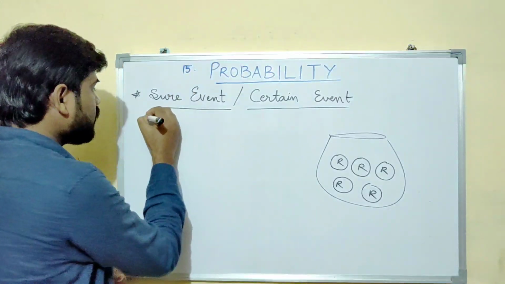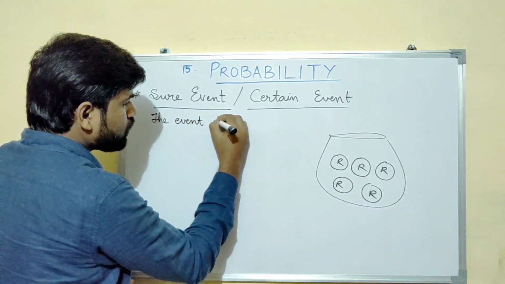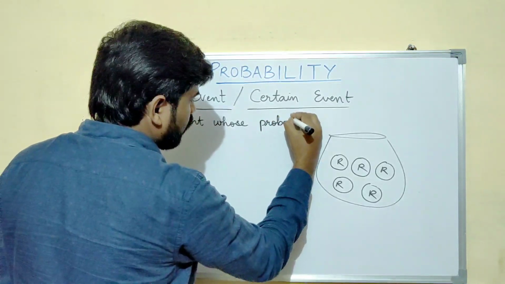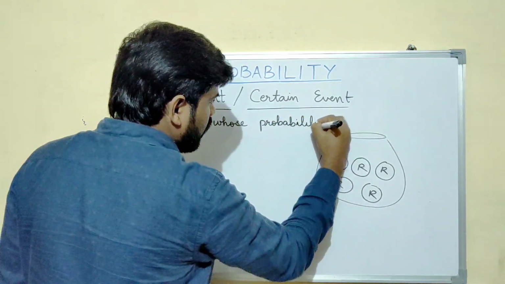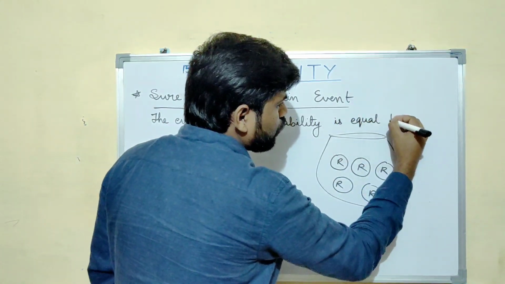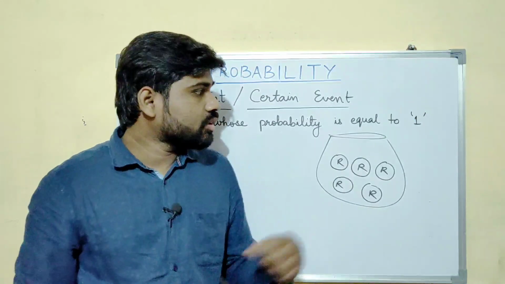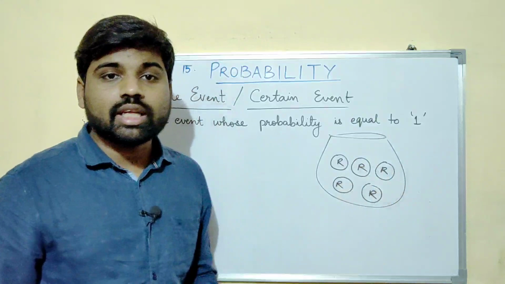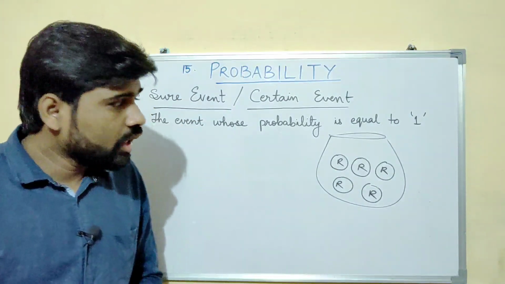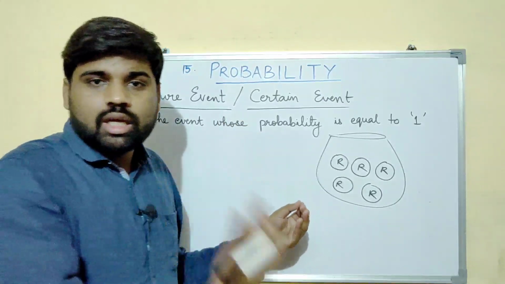So I am writing it here, the definition. The event whose probability is equal to 1. If you get an answer equal to 1, that means that event is sure to happen, just like in this case.